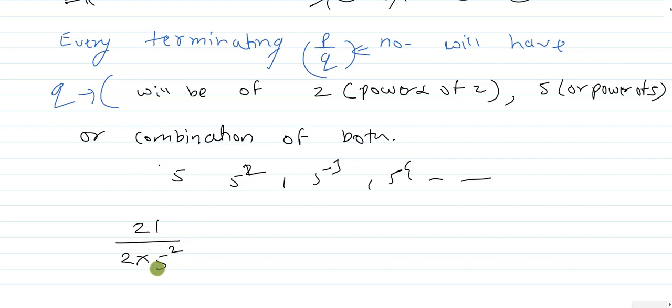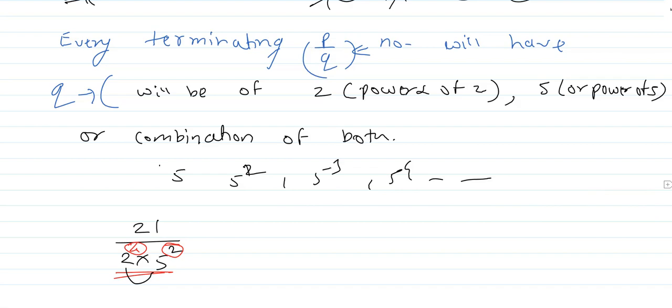If I write here 2 into 5 to the power 2, again, because it is the combination of 2 and 5, it will be terminating. If I change here to 2 to the power 4, you can observe the denominator is a combination of 2 and 5. We don't have to deal with the power while taking the combination, because ultimately it will be the combination of 2 and 5. That's why just remember, if in the denominator you have 2 or 2's power, or 5 or 5's power, or both, that is a number formed by a combination of 2's power and 5's power, then it will always be a terminating decimal.